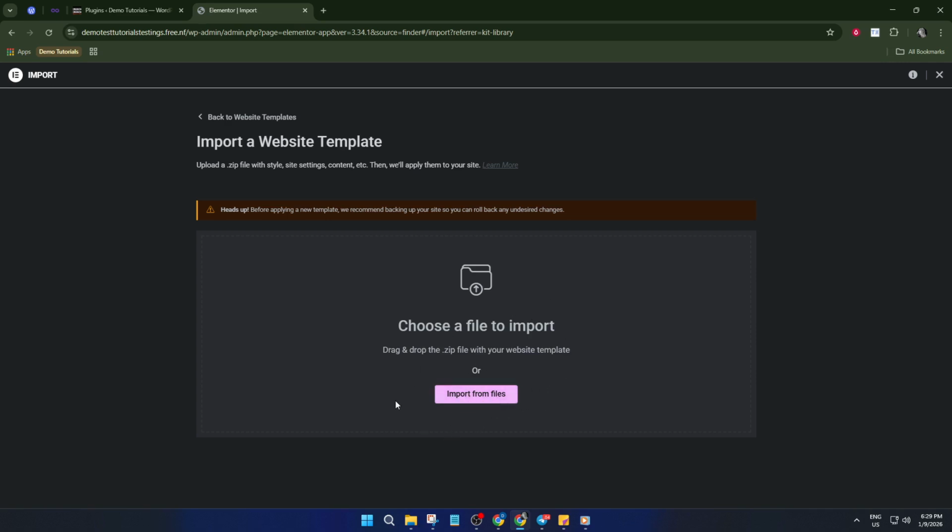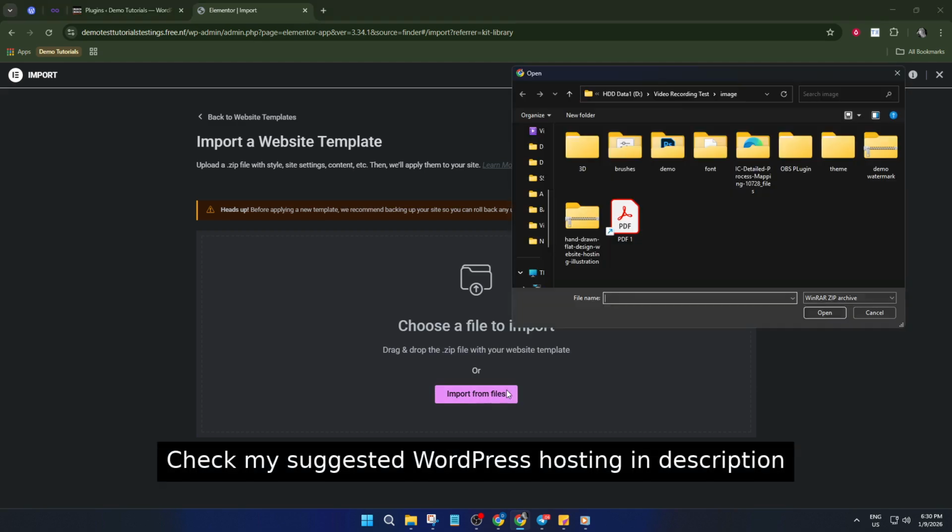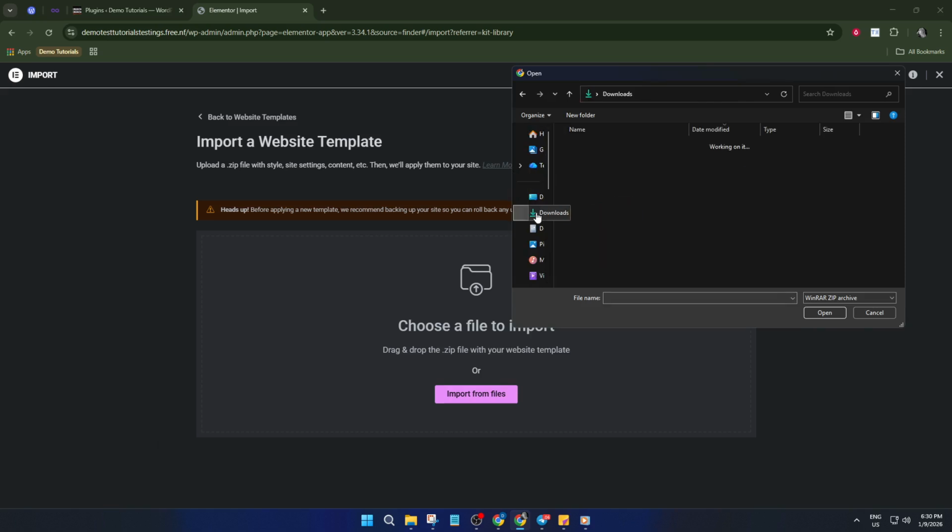Once you've clicked Import Template, you'll see an option to upload your template file. This is where you bring in your JSON or zip template file. Just locate it on your computer and select it. Elementor will automatically process the file and add it right into your templates list, almost like adding a new song to your playlist. At this point, you're almost done.